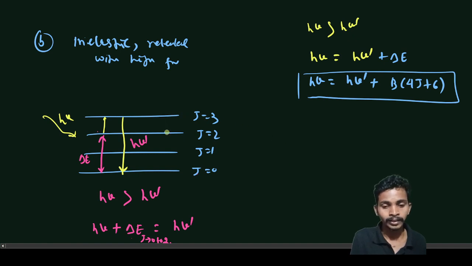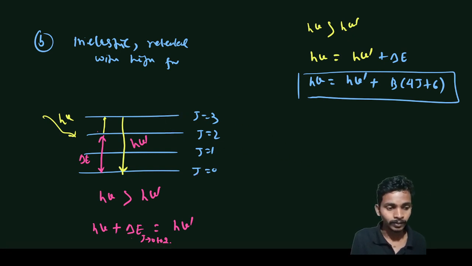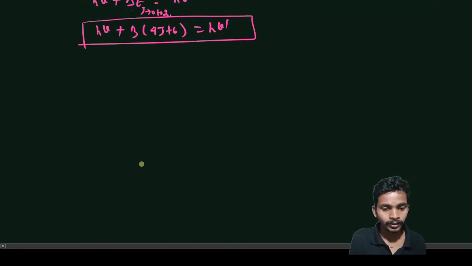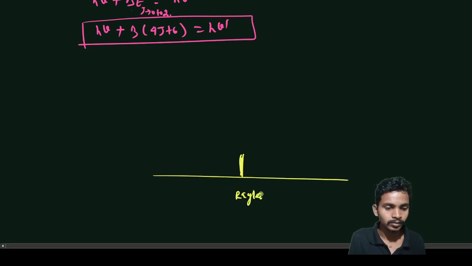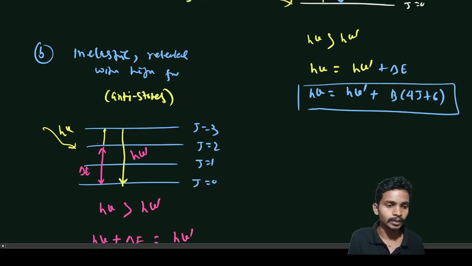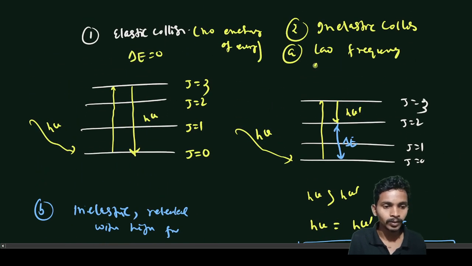Now let's consider how the spectroscopy picture will look. Whenever we say, as we have discussed already, these are the Rayleigh lines, and we say that these are the inelastic collisions with high frequency, then this is the anti-Stokes, and we say that this is the low frequency, this is the Stokes lines.